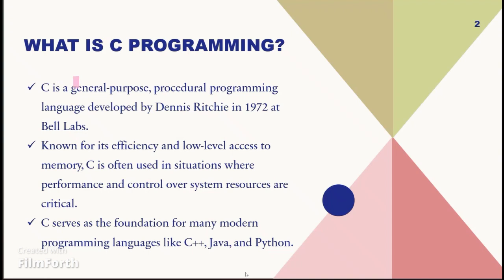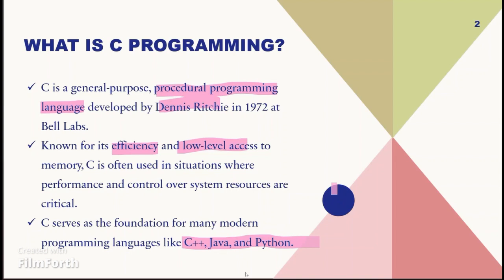C programming is a general purpose, procedural programming language. It was developed by Dennis Ritchie in 1972 at Bell Labs. It is known for its efficiency and low-level access to the memory. C is often used in situations where performance and control over the system resources are critical. It serves as a foundation for many modern programming languages like C++, Java, and Python.